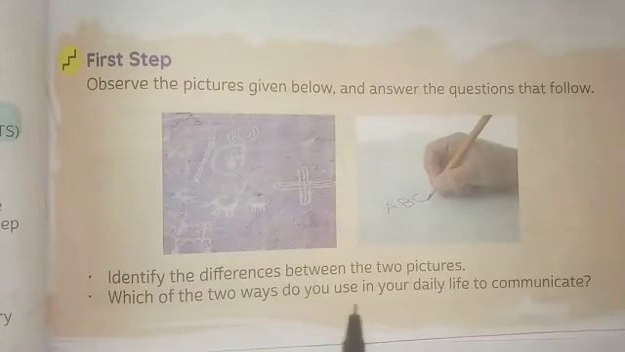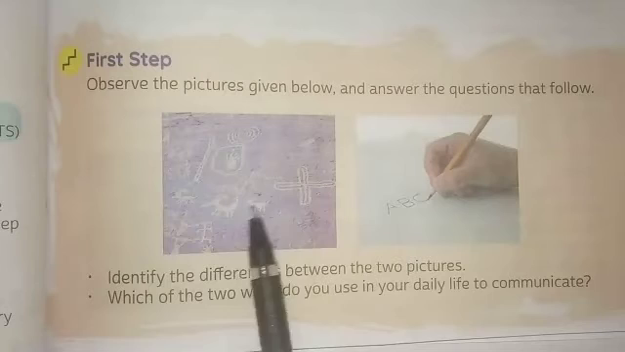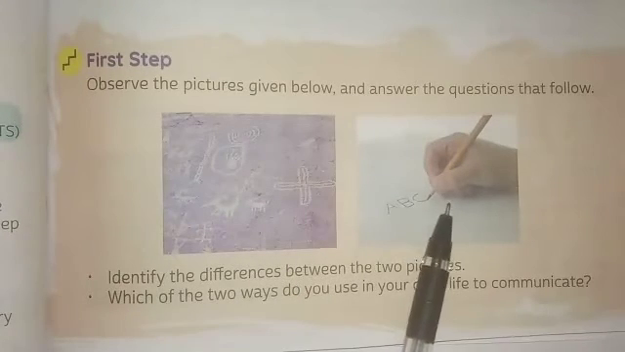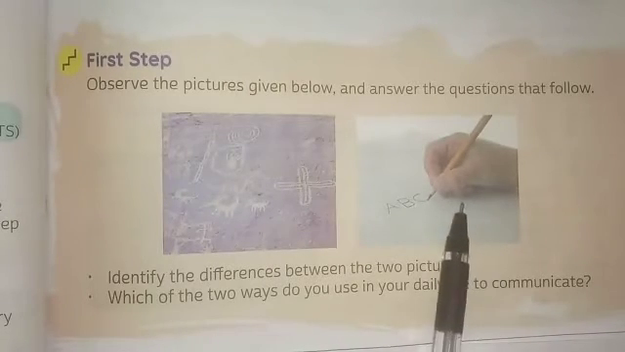Which of these two ways do you use in your daily life to communicate? Are we using symbols, animal pictures or lines, or are we using the alphabet? Yes, we are using the alphabet to communicate with each other. The picture shows two ways of communication. There are several other mediums to communicate in our daily lives, from the earlier times until now. In this chapter we are going to learn how writing came into existence for communication.